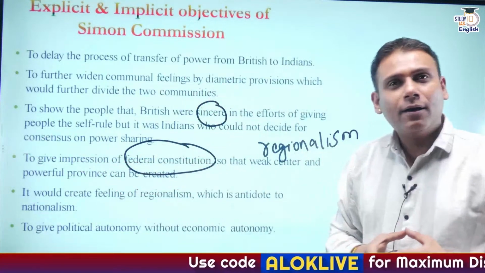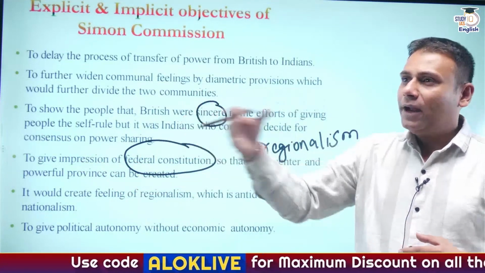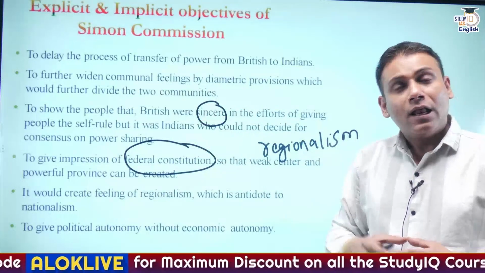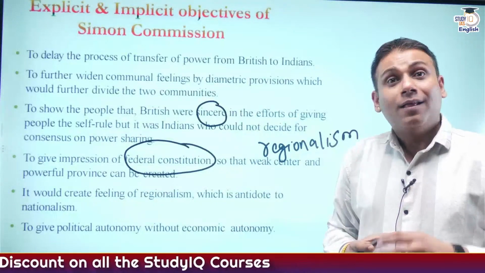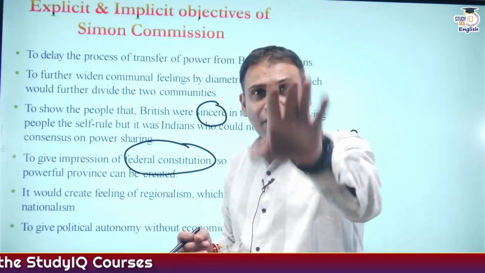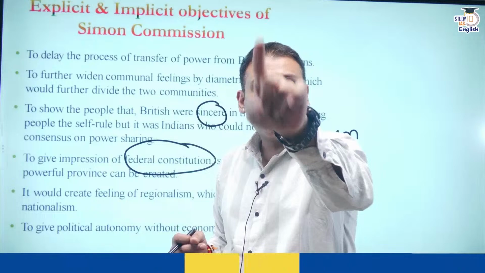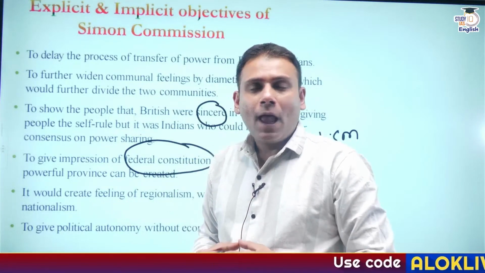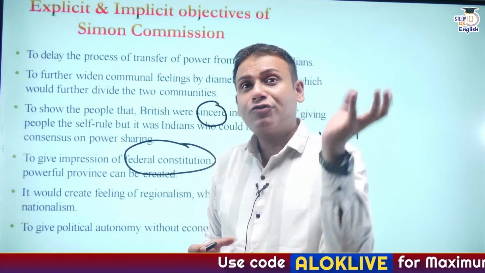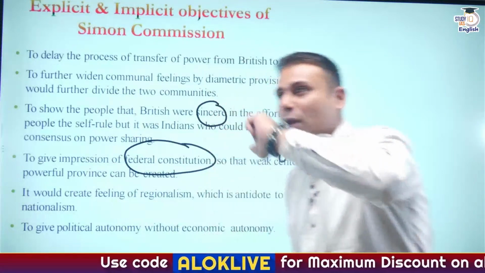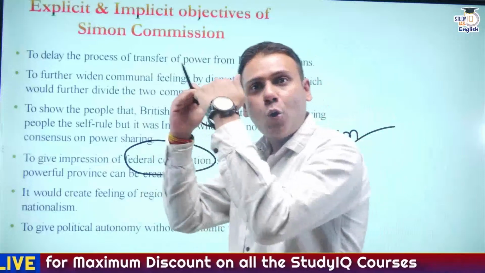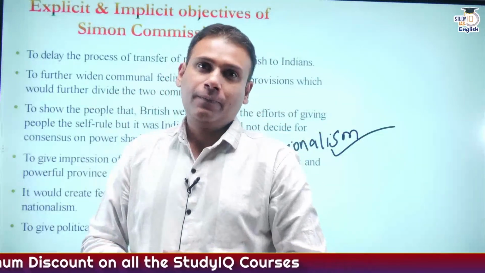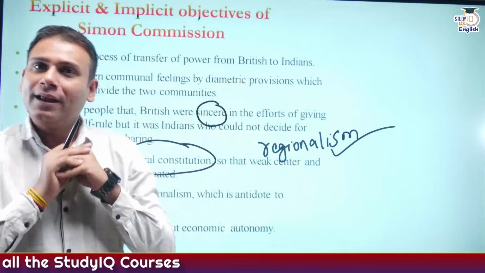Same card they have played here. Initially, they played the game of Hindus and Muslims. Now, they are playing another game, by giving the provinces the autonomy to make the law. And when the provinces become stronger than the center, this will promote the feeling of regionalism, which is an antidote to nationalism, that is, the feeling of belongingness.